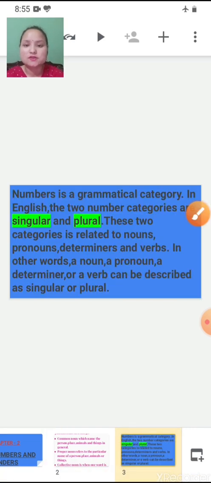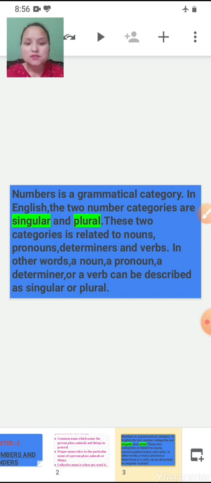Okay, let's see what is number. Number is a grammatical category. In English, the two number categories are singular and plural. These two categories are related to nouns, pronouns, determiners and verbs.